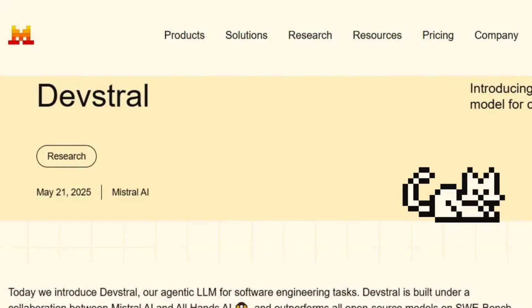Just last week, I don't know why they joined the week of everyone releasing models, but we saw them release the DevStral model, which seems to be their latest sort of coding model. And that's also showcased here in these Mistral agents.